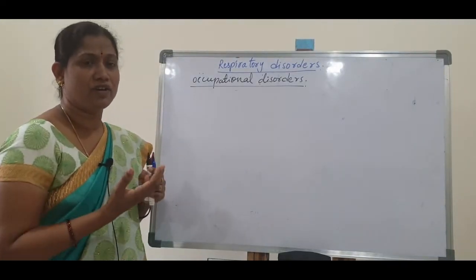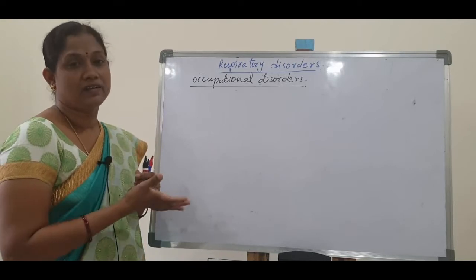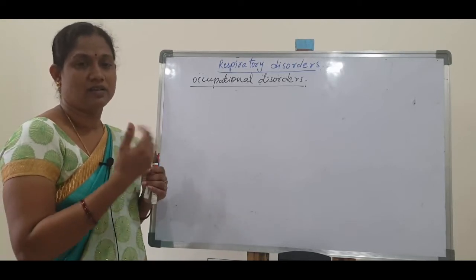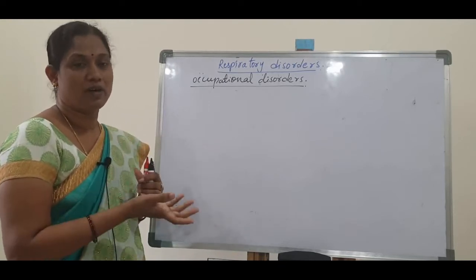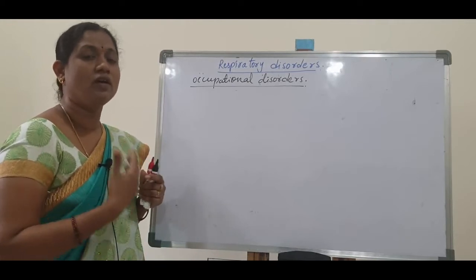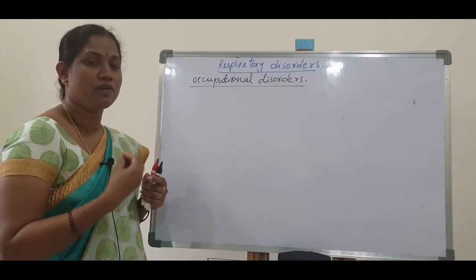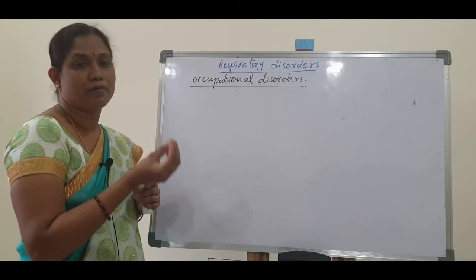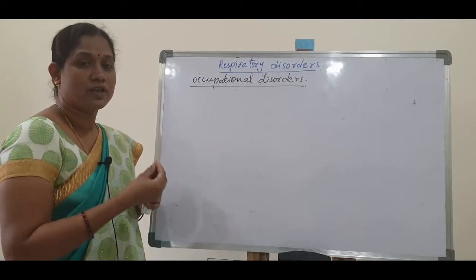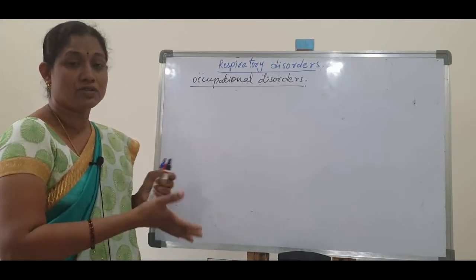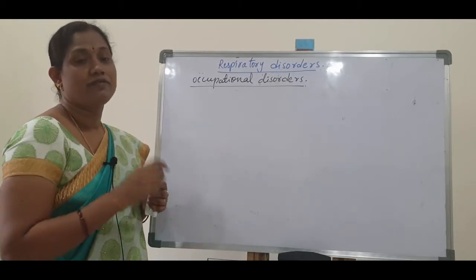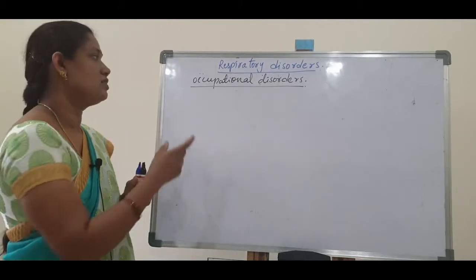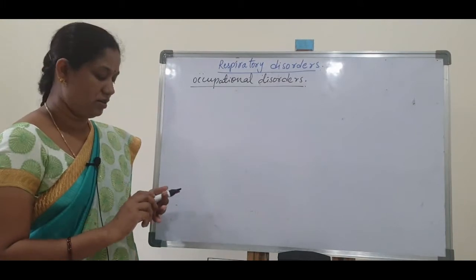For example, when we work in cement factories or mines, coal mines, like this, for a longer period in particular places, our respiratory system can be damaged due to inhalation of that harmful substance. These are called occupational disorders.